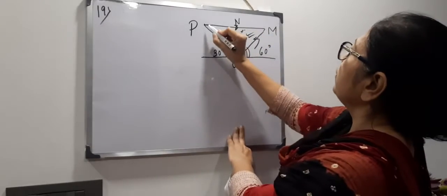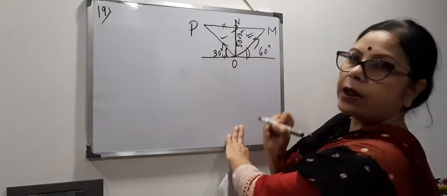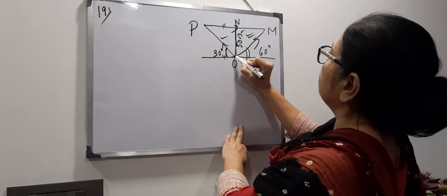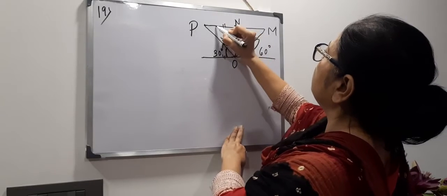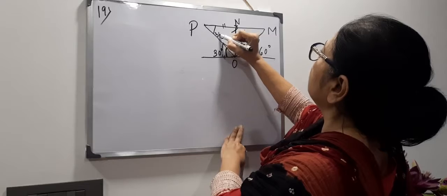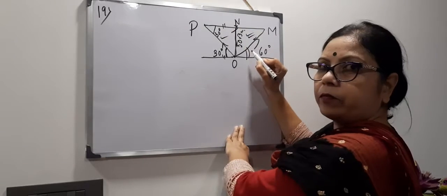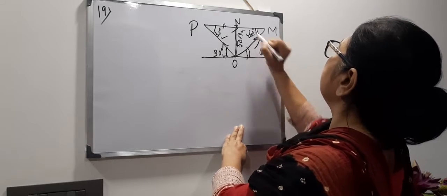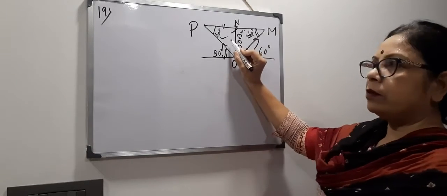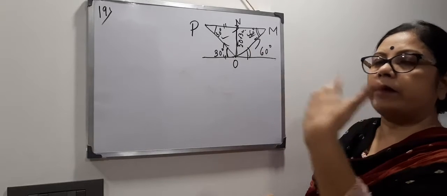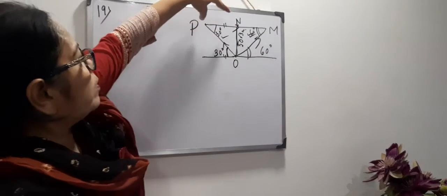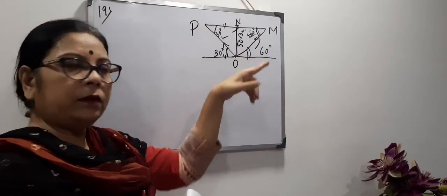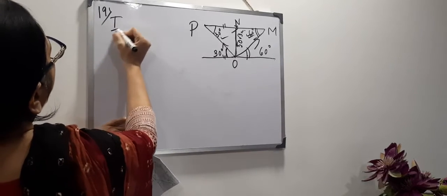So again you see this is a parallel line. Clear? So this 30 means you think this Z, imagine this Z. So this will become also 30. Again by similar reason, this is 60 means this is also 60 degree. Clear? Now we are getting this triangle and this triangle. Now you consider the triangle this way. You consider PN as the base and NO as the perpendicular.